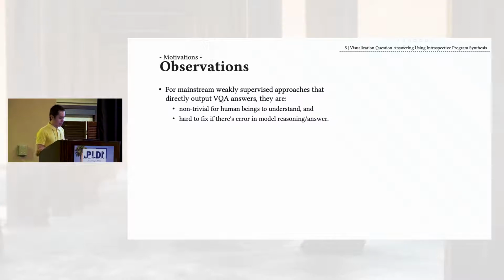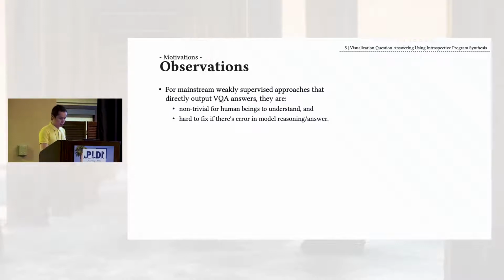Based on observations and experience working on those mainstream weakly supervised approaches, because they only output the final answers to the VQA task, first of all, it is non-trivial for human beings to understand what's going on. Second, it is also very hard to fix any problems or mistakes when the model's reasoning has something wrong. The question that we are asking here is whether we can explain the predictions of the model so that we can perform further refinements to help human beings understand the model and get the wrongly predicted answers corrected.